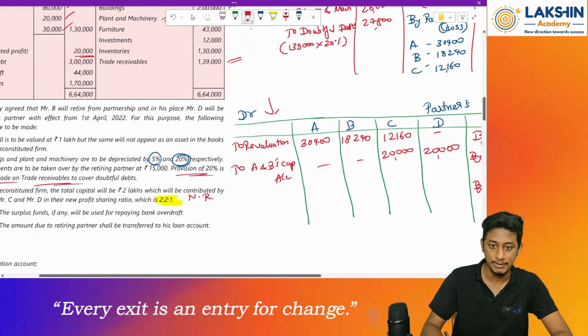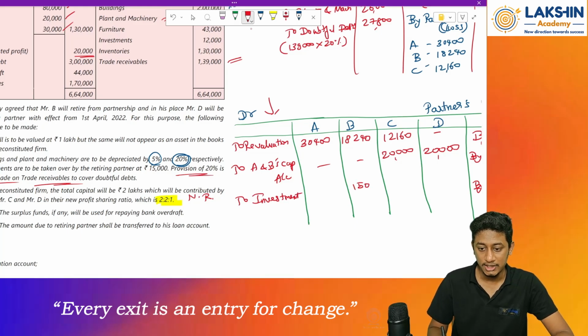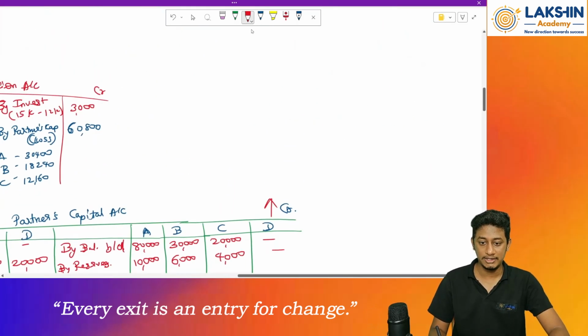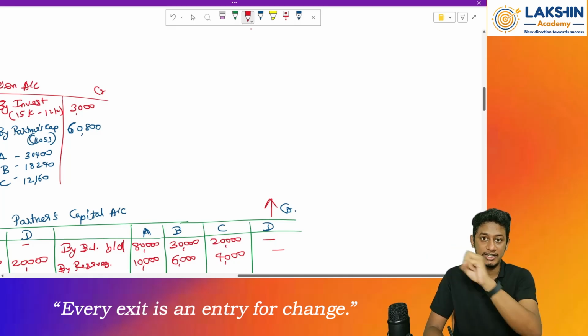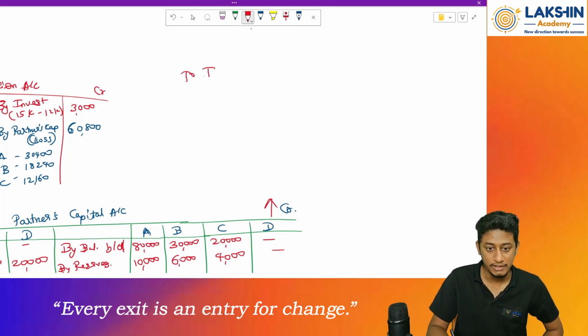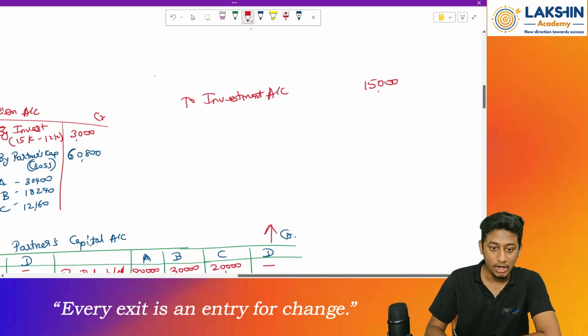So the entry will be to investment account. To investment, how much? Rupees 15,000. The journal entry will be this much. Since the partner is taking out the investment, the investment account will reduce. So to investment account, 15,000. Clear? And on the debit side, partner's capital account.